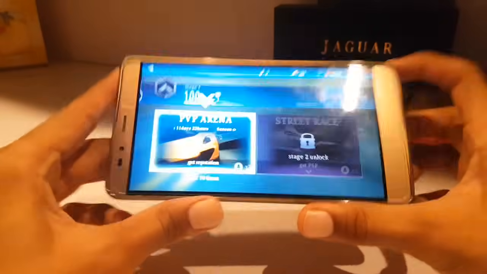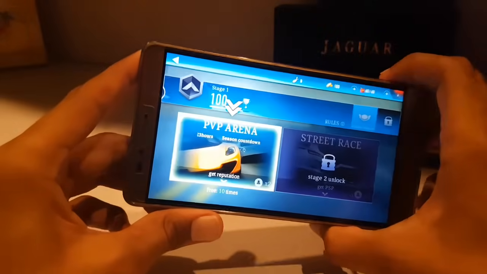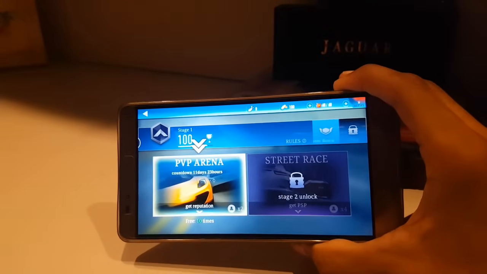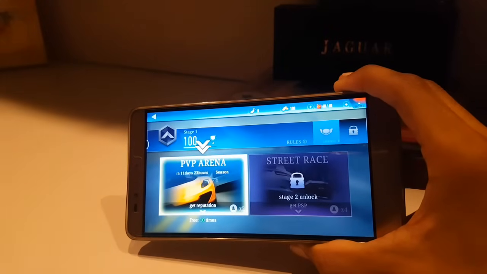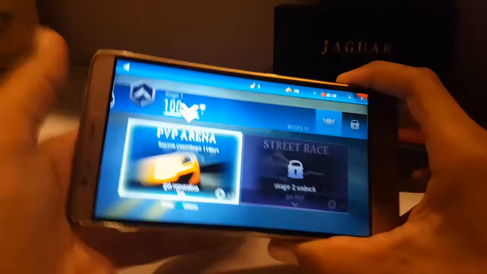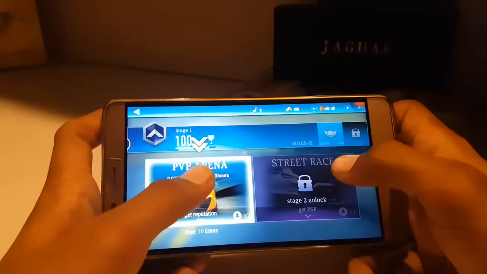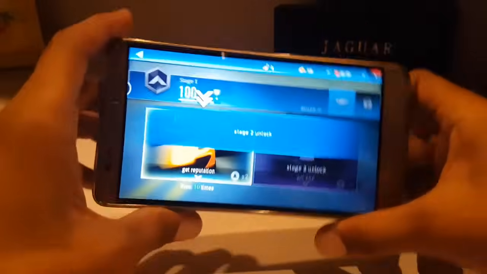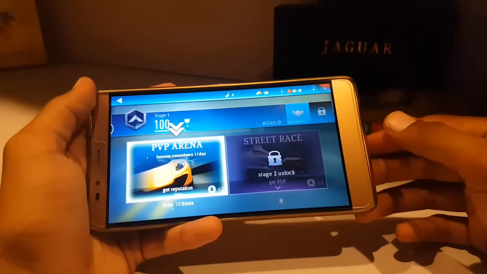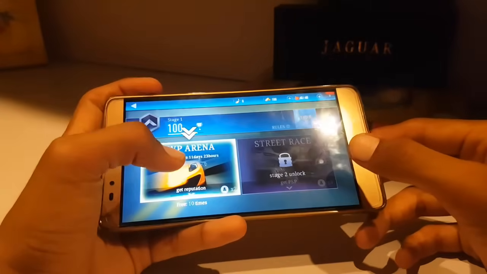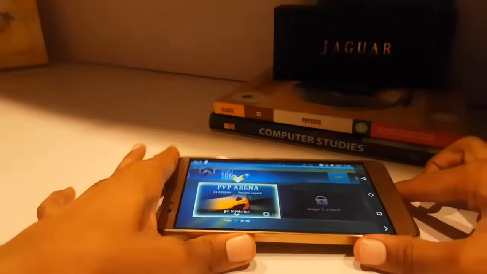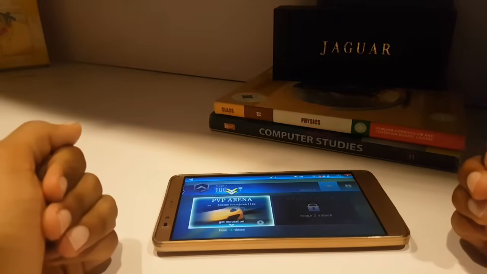So I just signed in to this game, and if you sign up to the game, you will play the first level of this game, which is very great. You can drift your car, put a nitro in your car and tilt it with buttons or with sensor. So I just played it, and in my 5.5 the second round is not working. So this is the video of how to install the Need for Speed Edge beta version.